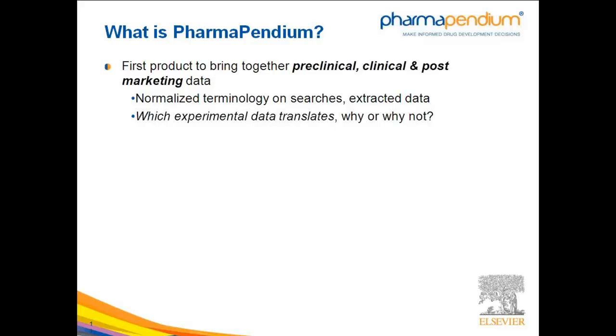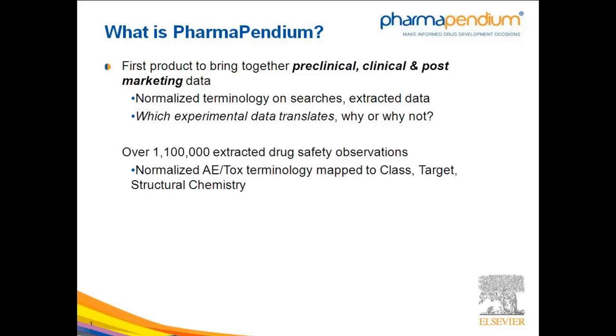So let's go a little more at the granular level and take a closer look at PharmaPendium. PharmaPendium is the first product to bring together preclinical, clinical, and post-marketing data together in one platform. And it basically allows you to answer questions such as, which experimental data translates, why or why not, into the clinic?